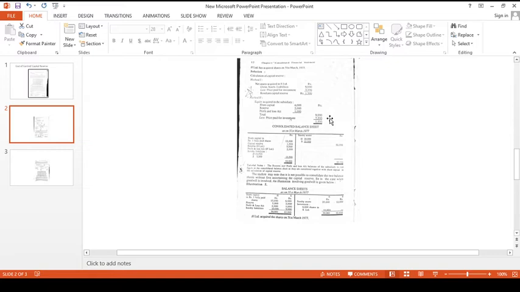Okay, and we have to compare it with the cost of investment. Just like before, you get 1,500. Here also understand the equity acquired is more than the cost of investment, and that's why it results in a capital reserve and not goodwill. So we got the capital reserve amount as 1,500.